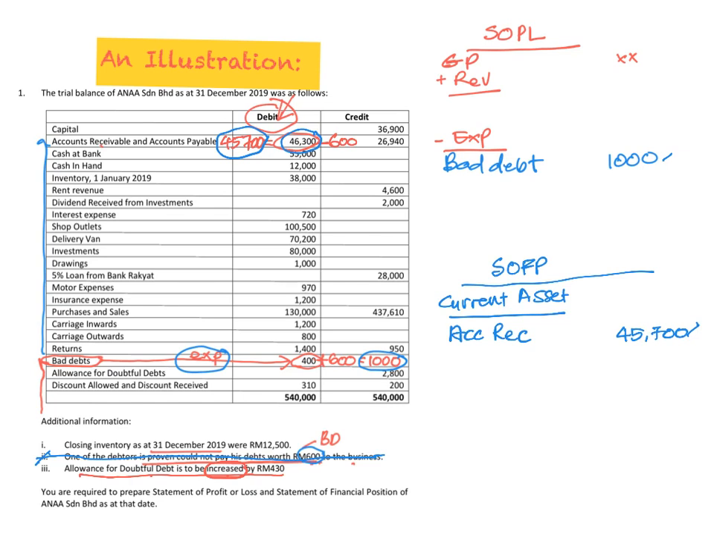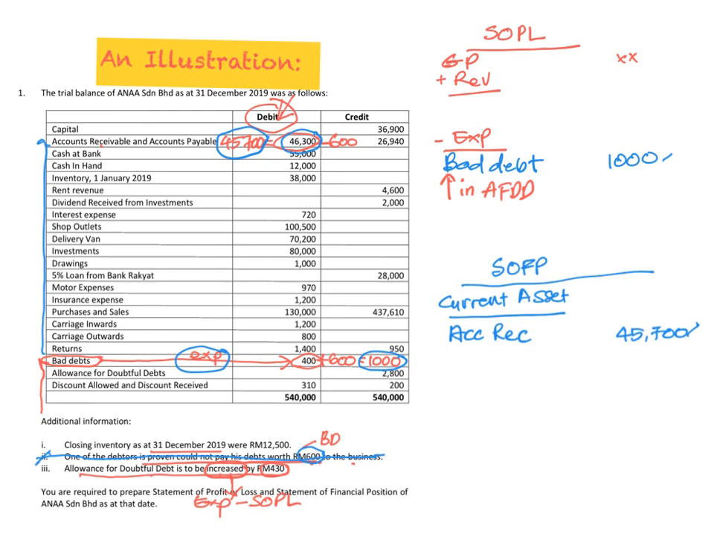Remember from our last slide? When it increases, it will be considered as our expenses, and it will go to our SOPL as one of our expenses. Only the amount that has increased. Here, the increase is about 430. So what do we do? When you know that it increased, then your job is easier. You just go straight away to SOPL, and then under expenses, because it increased, you just write here increase in AFDD.